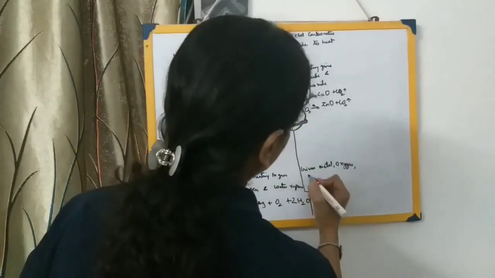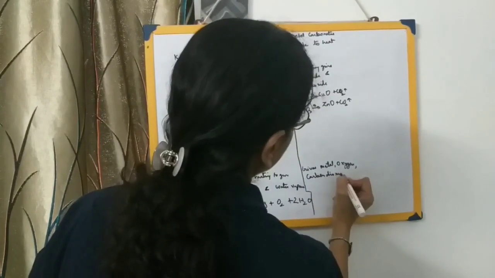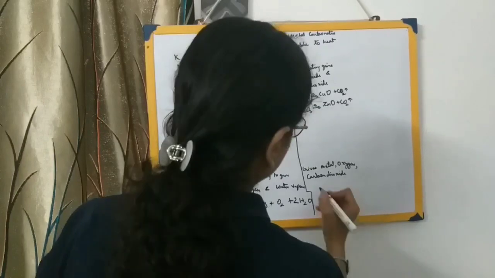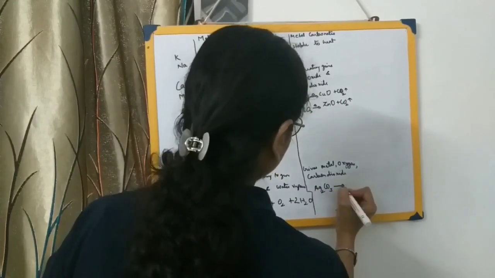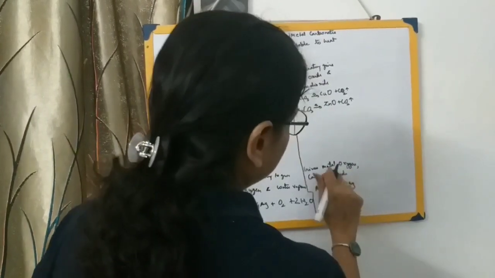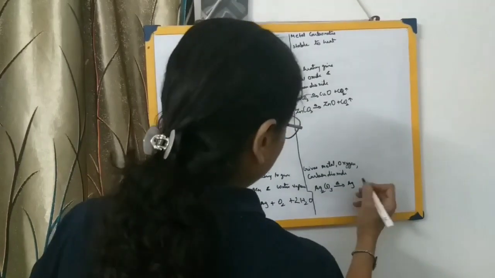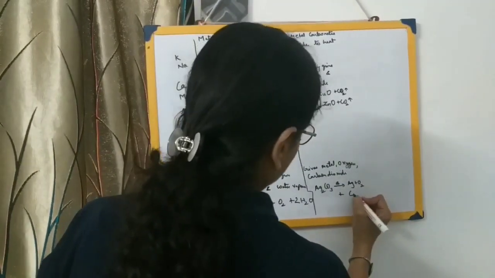Let us have a particular example of this: Ag2CO3. On heating it will form the metal, silver, Ag, plus oxygen, plus carbon dioxide.